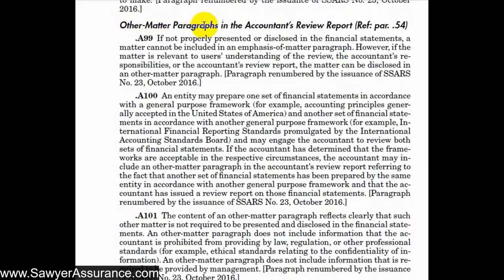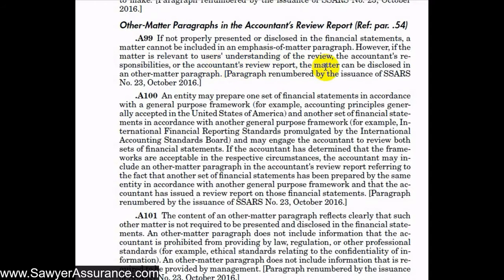And remember, these are ones where the matter has not been discussed in the financial statements or footnotes. For a paragraph to be an emphasis of a matter paragraph, the matter will have been properly presented and disclosed in the financial statements. But if the matter hasn't been properly presented or disclosed, then there can't be an emphasis of a matter paragraph. But we could include an other matter paragraph to point to that matter if we deem that it's important.